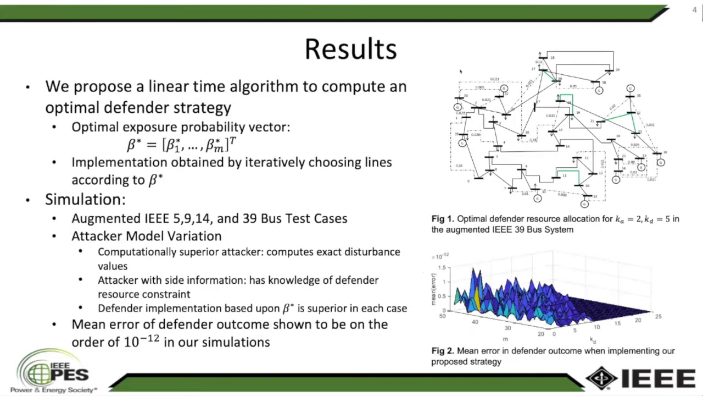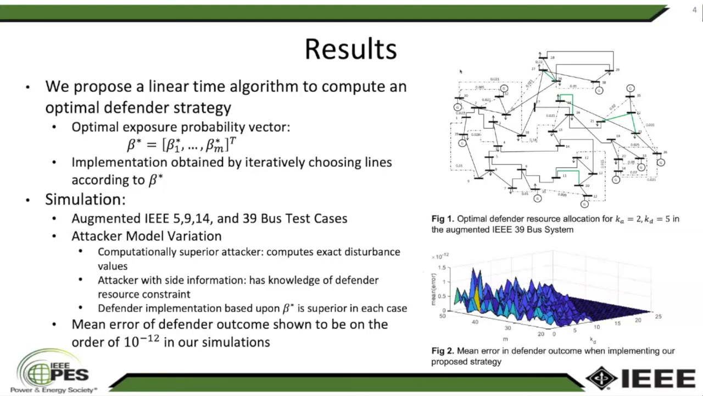Using our game-theoretic model, we have proposed a linear time algorithm to compute an optimal defender strategy. Our result is given in terms of an optimal exposure probability vector that gives the probability that each target will be exposed when the defender plays optimally. From this optimal exposure probability vector, our approach extracts an implementation for the defender, which we obtain iteratively by choosing lines according to the probabilities in the exposure probability vector.